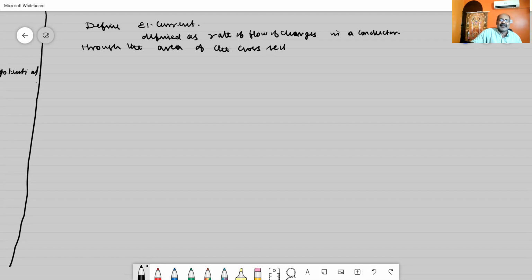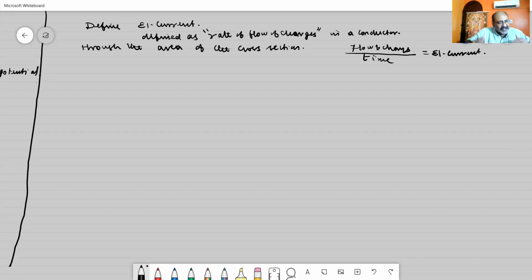See, if you want to extend, we can extend as long as we are in need of. Just in short and sweet, we can write: electrical current is nothing but the rate of flow of electrical charges. If it is a rate, you have to divide it by the time. Rate of what? Flow of charges. So I can say flow of charges divided by the time taken is called electrical current.